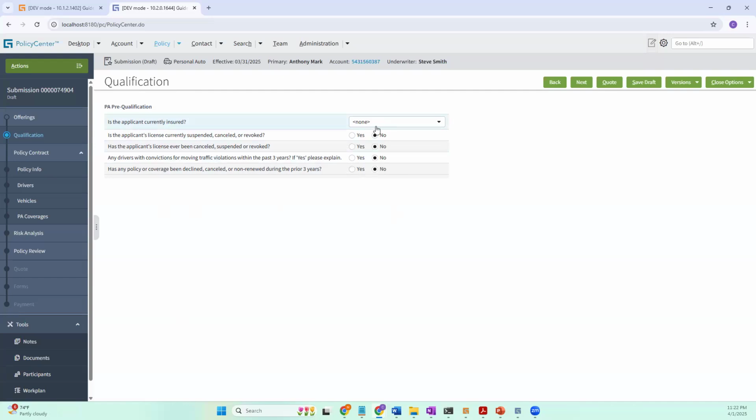Now, whenever you are adding this pre-qualification, do not gather your requirement blindly, thinking this is a one-liner, yes or no. That's not how your questions should be with your business owner or product owner. You understand that if you are going to select any of the fields, if I say is currently insured, I'll say no, new driver, for example. If I say is applicant's license currently suspended, I'll say yes. Now you understand, it's a very big, very heavyweight question: is the license currently suspended, cancelled, or revoked? Then there should be some reason why this has happened.